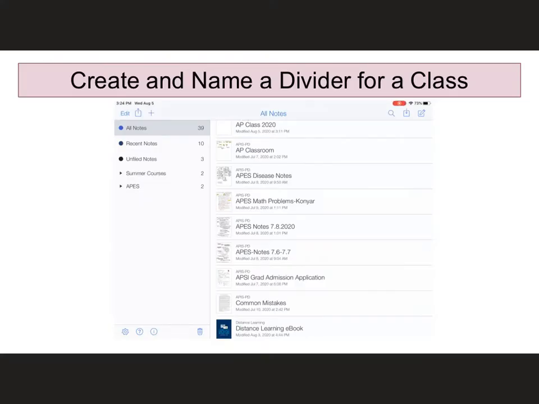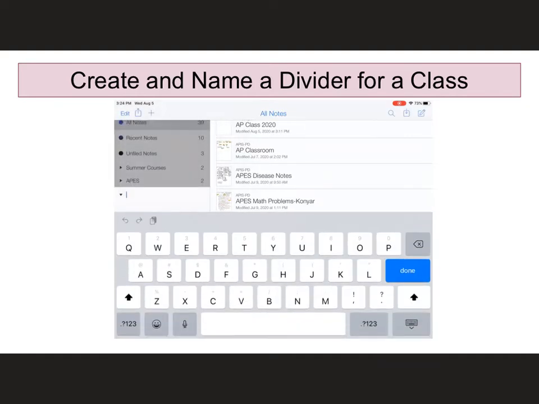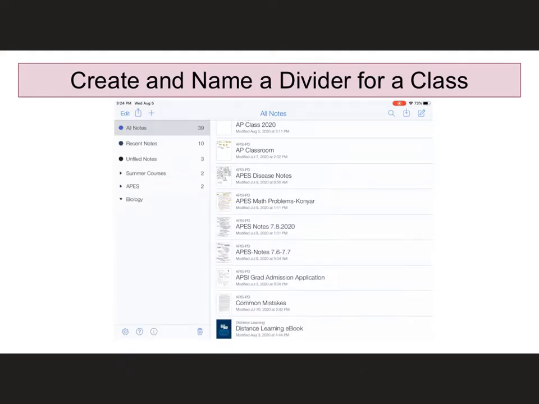So to make this digital binder useful, I want to make sure that I have a separate section for each of my classes. So I am going to do that by touching the blue plus sign in the upper left. And as soon as I do, I see a window that says create subject or create divider. Now I need a divider for each of my classes. So I'm going to touch that and I am going to make a divider for biology. I'm going to touch done, and when I close the caret, I can see a 0 that says there's no